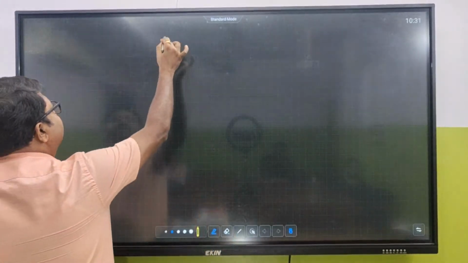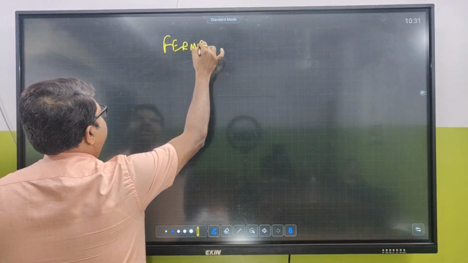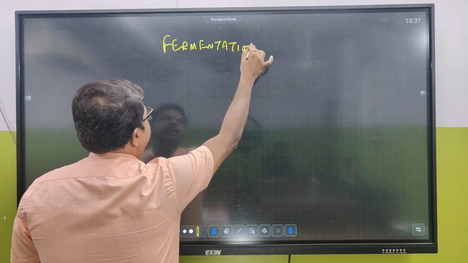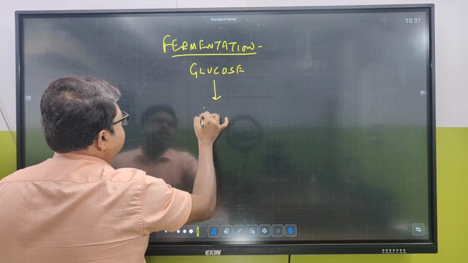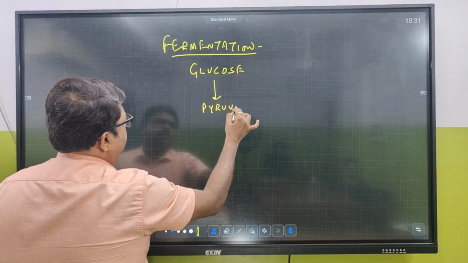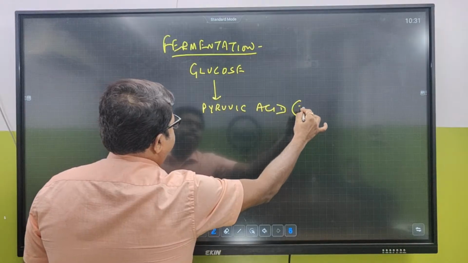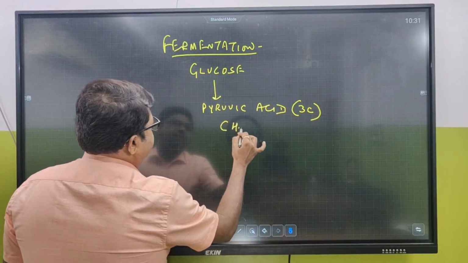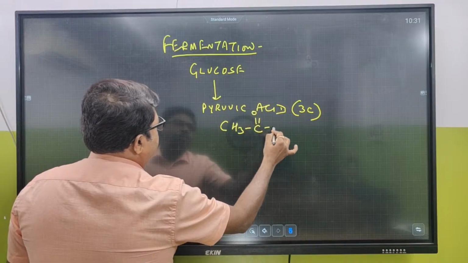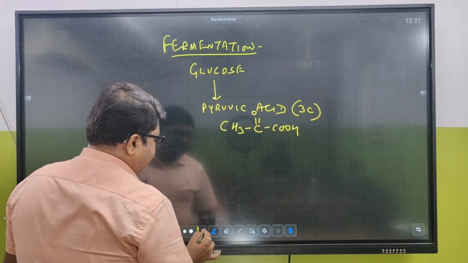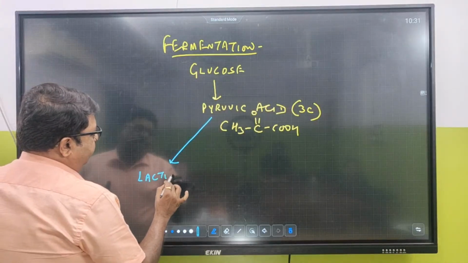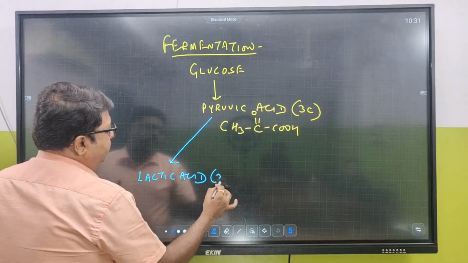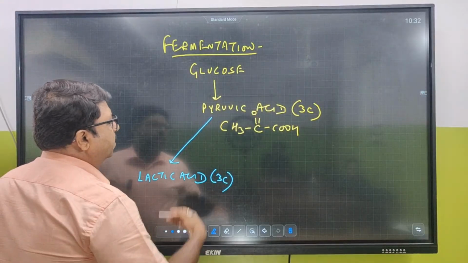What were we saying? Fermentation. What is called fermentation? In respiration in plants, we have talked about what fermentation is. Glucose changes into what? Pyruvic acid. How many carbons? 3 carbon. It is CH3COCOOH. This is pyruvic acid. And this pyruvic acid gets changed into lactic acid. How many carbons does lactic acid contain? 3 carbon. This is also fermentation.